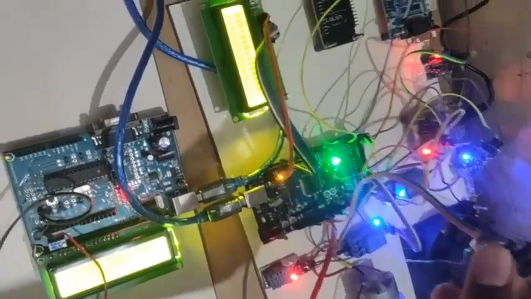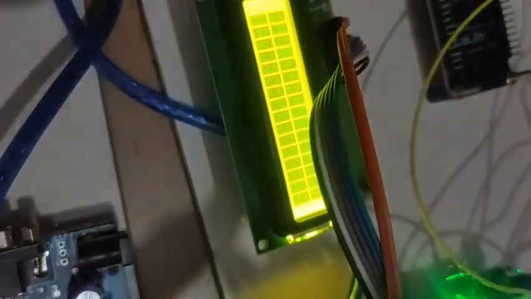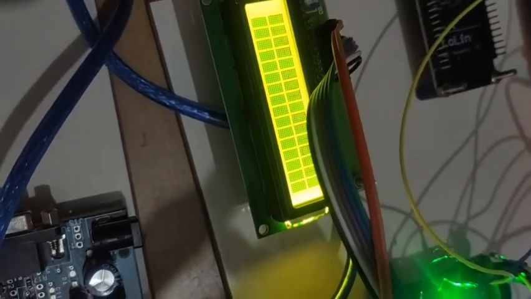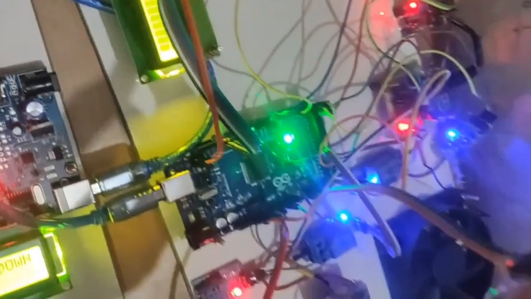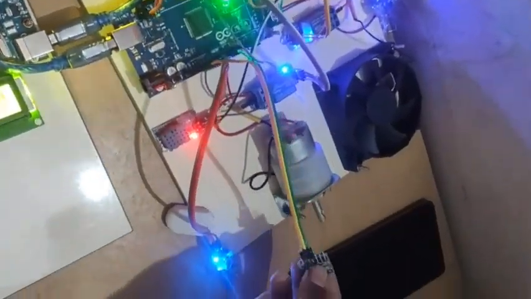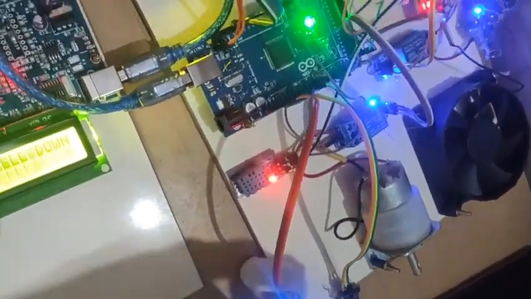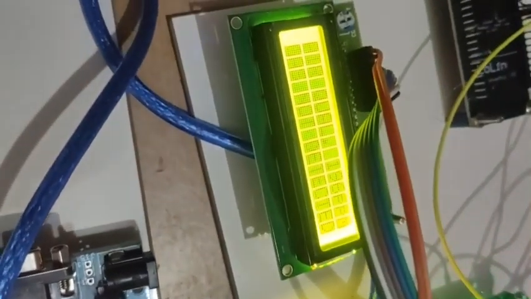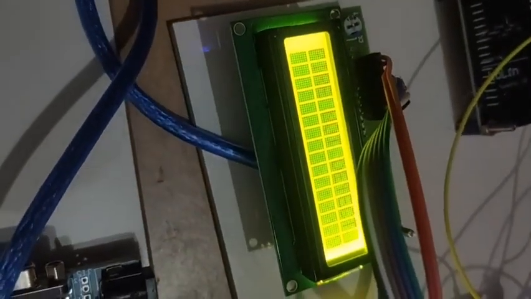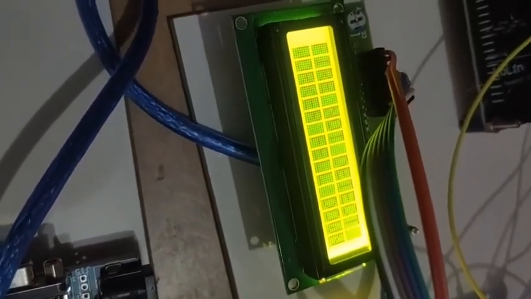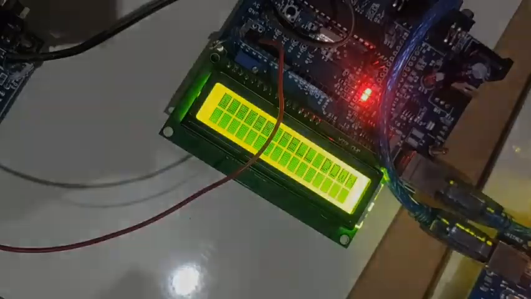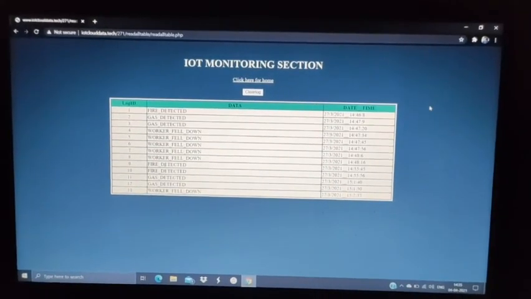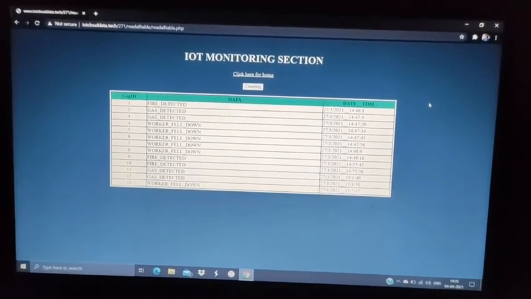Next we are going to see the accelerometer sensor. It is used to monitor the status of the mine workers. Now it is showing as steady. When I keep it down, it will be displayed as worker fell down on the transmitter side as well as on the receiver side. So using the IoT module, all the data are transmitted to our web page.